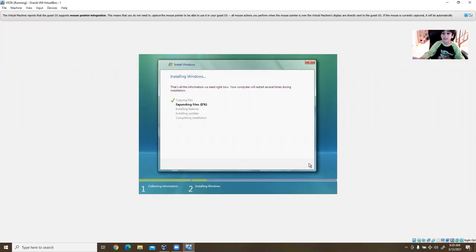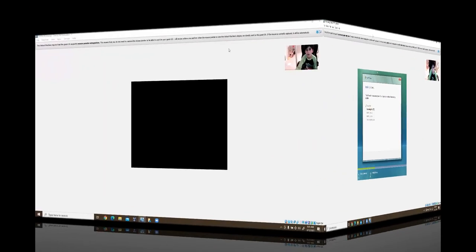And now, as always, after it's done with all this, don't press any key, because it will ask you to press any key to start up. And don't do that, because then you've got to reinstall it again. So once you restart, don't press any key and just let it continue on with what it's doing. So I'm going to stop it, and let's see how this will go. And once it's done, I'm going to restart the recording.